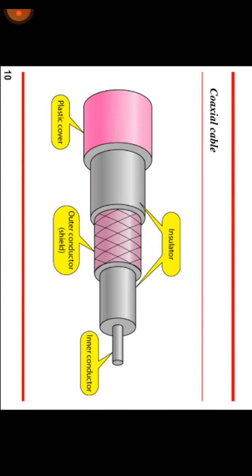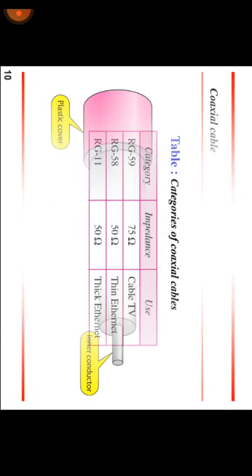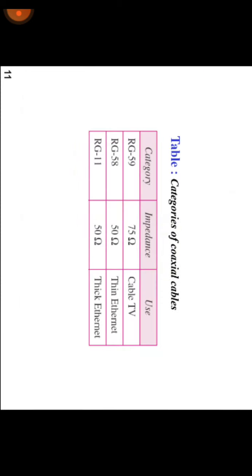We use this coaxial cable mainly for a purpose. It is primarily used by TV cable companies to connect their satellite antenna facilities to customer homes and businesses. Here there is also a plastic cover and outer shield connector, an insulator, and an inner conductor. Okay, next, this is also among the categories of coaxial cable.